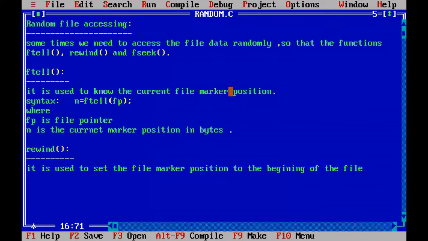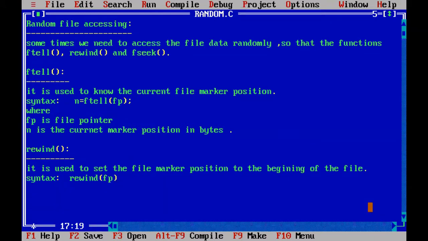When you use the rewind function, it will set the current marker position. Wherever the marker is, whether at this position or at the end of file position, wherever it may be, if you use the rewind function syntax, rewind, it takes only one argument, the file pointer fp.